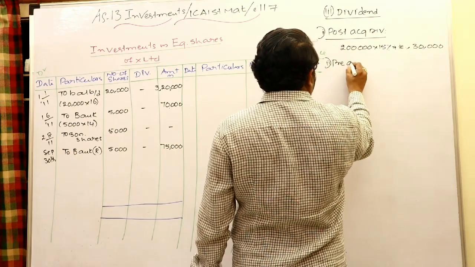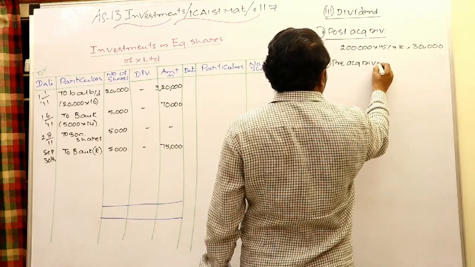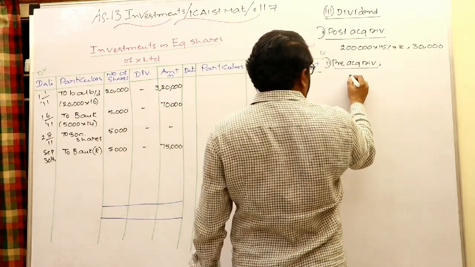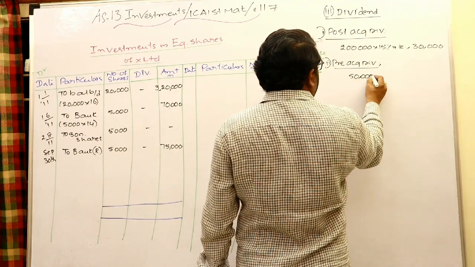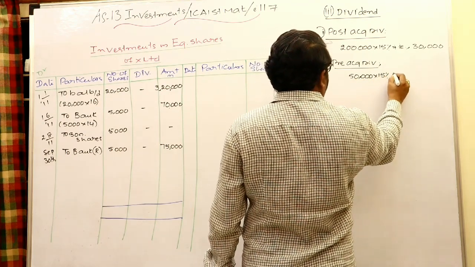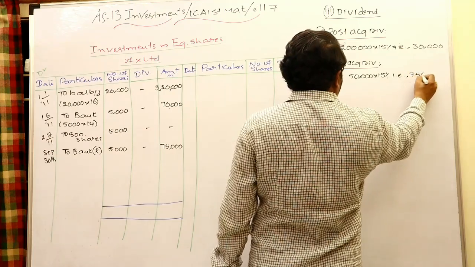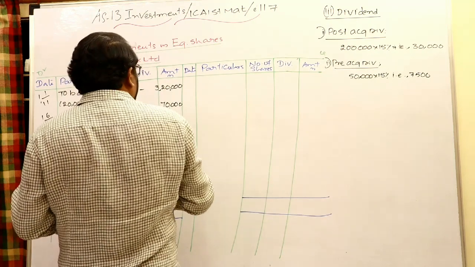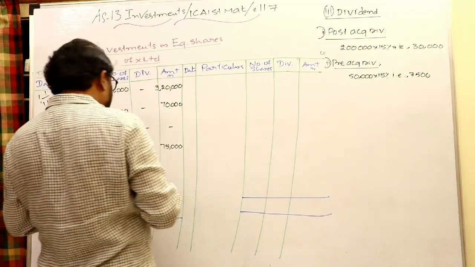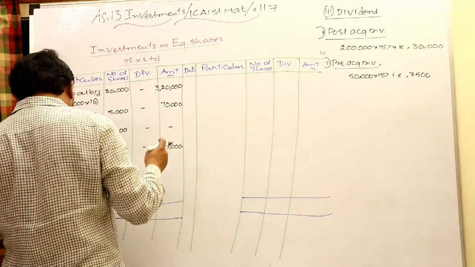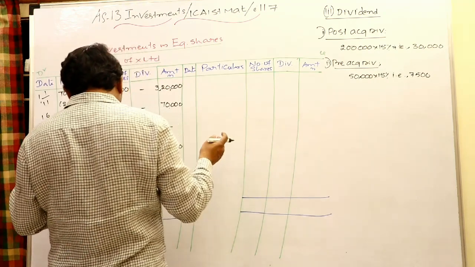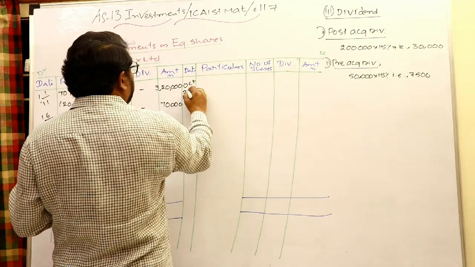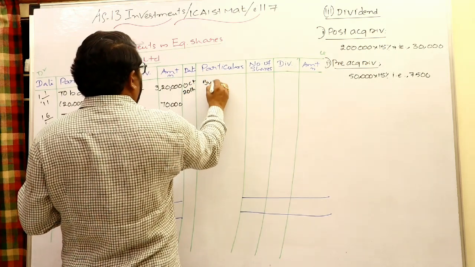Pre-acquisition dividend on 5,000 shares, each 10 rupees, 50,000, at 15 percent, that is 7,500. Whenever I receive the dividend, bank account debit to dividend account or bank account debit to investment account. Okay, I can write in the dividend and amount column, cost of investment, by bank. It is given on October 20th. Okay, right there, by bank.